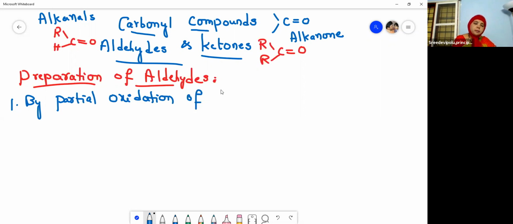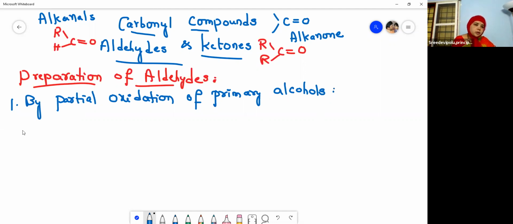Because when primary alcohols undergo oxidation, the end product is carboxylic acid. But we have to restrict this reaction to only aldehydes, so we are going for partial oxidation of primary alcohols.